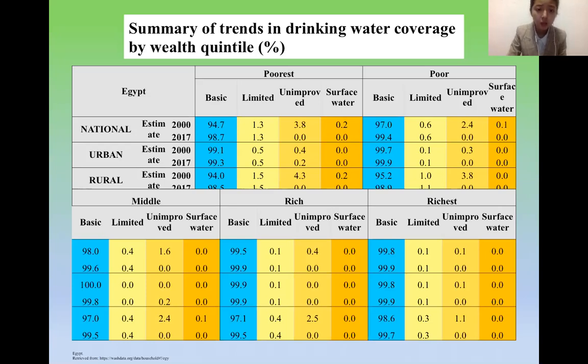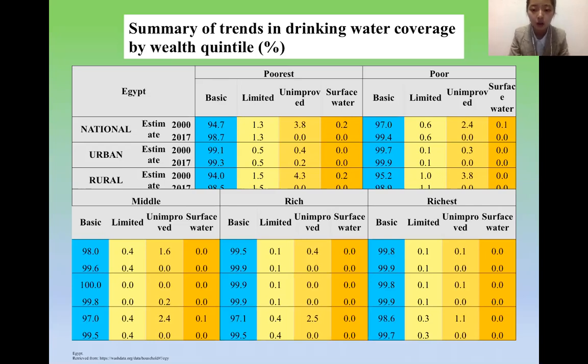For the poorest, they don't have too much difference, they are very near to each other. But we can compare the poorest with the richest.